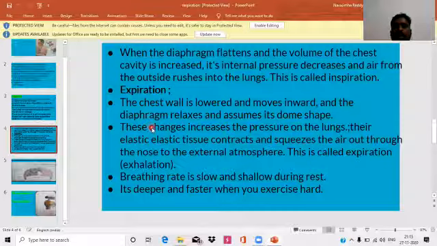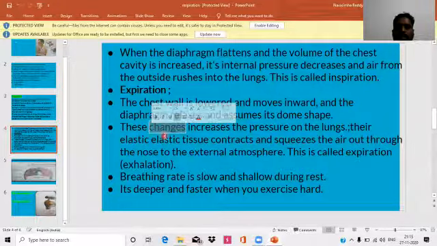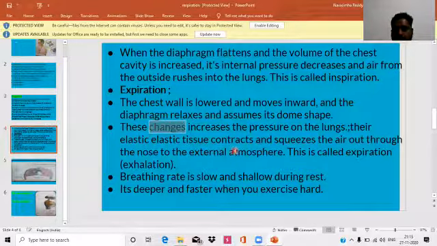Due to this, the pressure on the lungs increases. Then automatically the air present inside the lungs is sent out through the respiratory passage. Sending out gas through the respiratory passage is called expiration. Expiration is a passive process because the muscles relax and there is no consumption of energy.